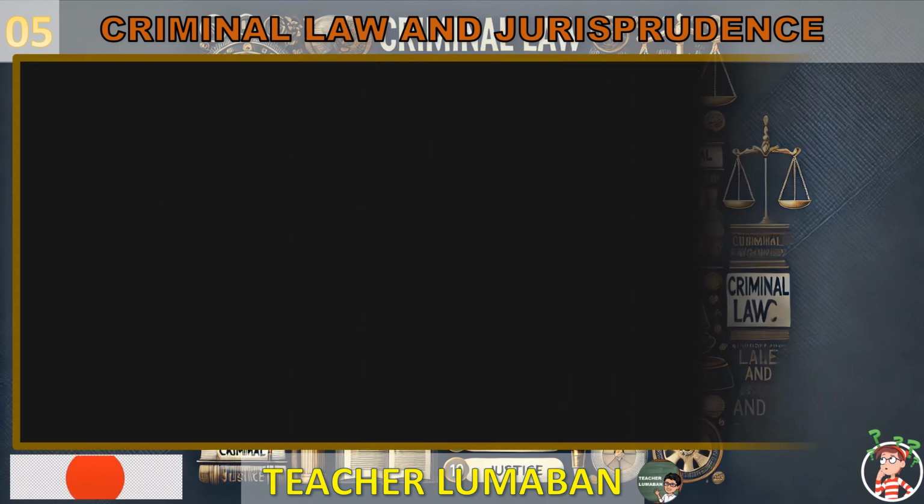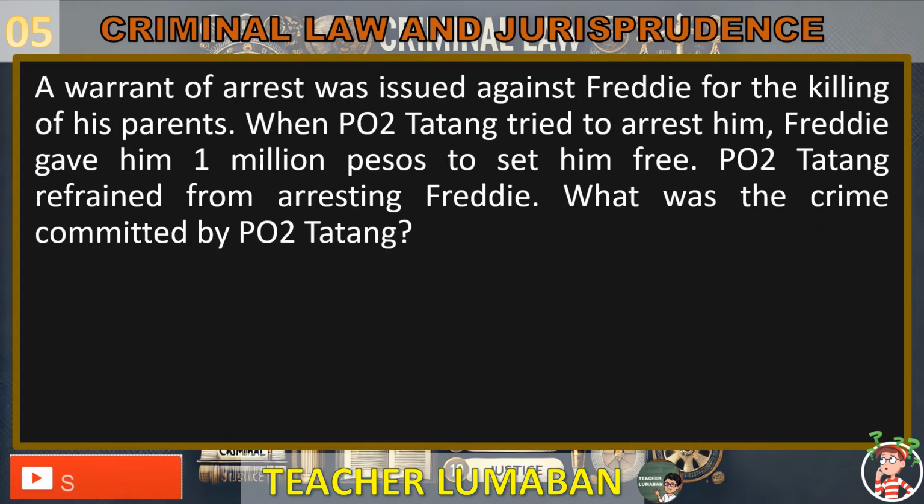A warrant of arrest was issued against Freddy for the killing of his parents. When PO2 Tatang tried to arrest him, Freddy gave him 1 million pesos to set him free. PO2 Tatang refrained from arresting Freddy. What was the crime committed by PO2 Tatang?